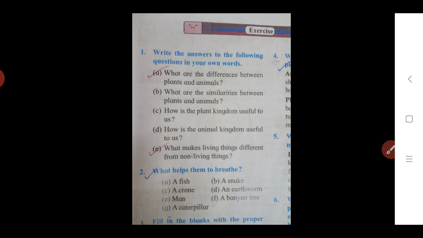The first difference between plants and animals is that plants have chlorophyll but animals do not. The second difference is that plants can prepare their own food, and animals cannot.